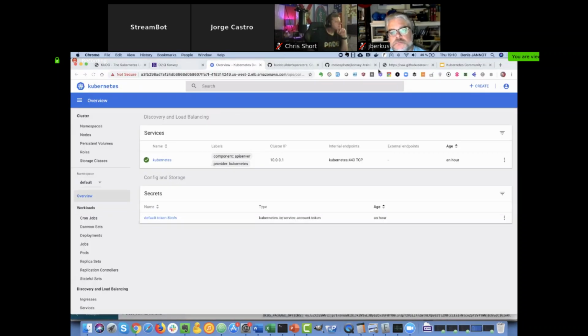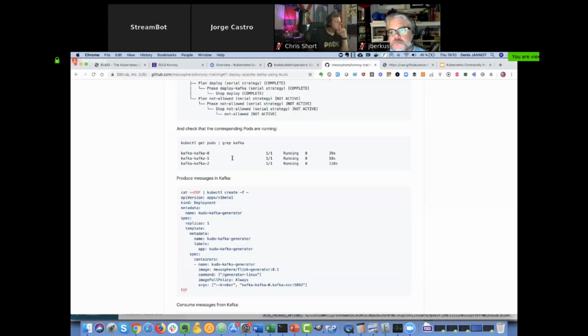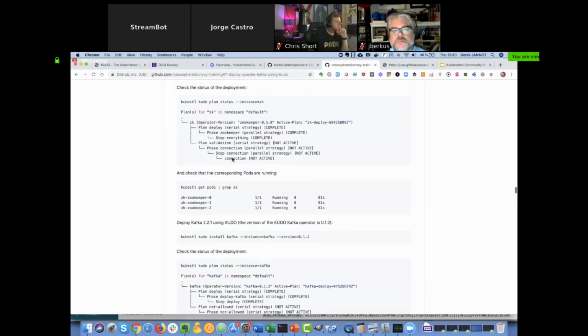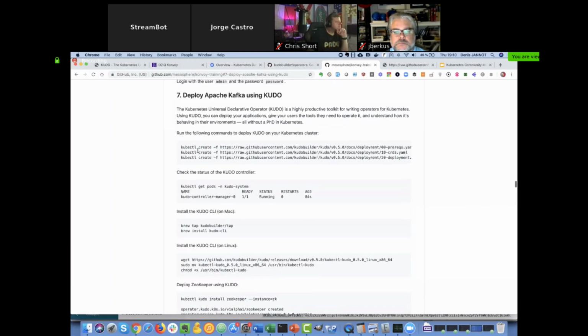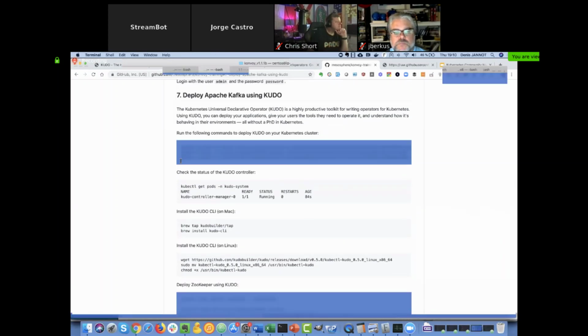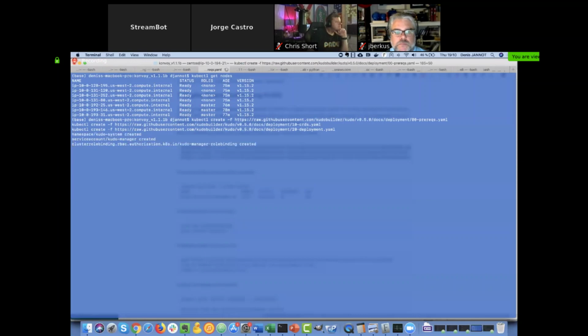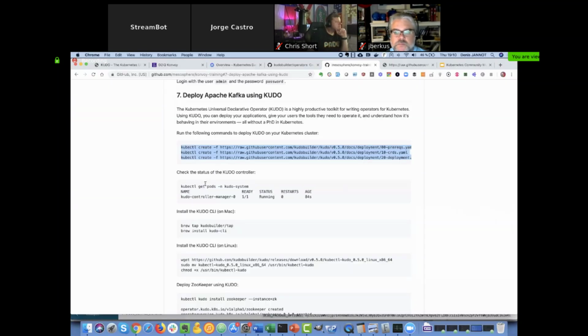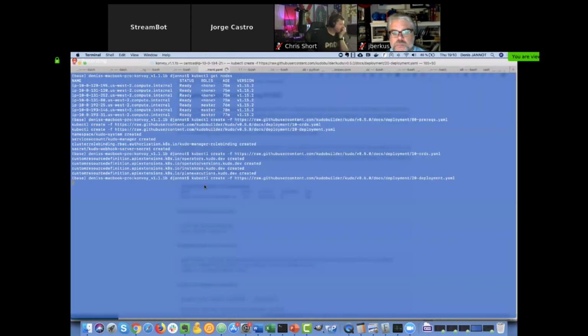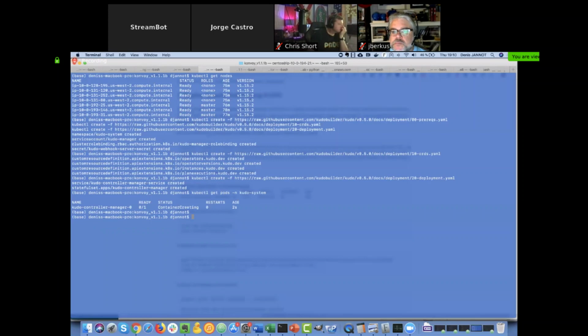So thank you. Hi everyone. I have this cluster in 1.15.2 running with nothing deployed there. Like Jared said, one of the nice things with Kudo is that you get a single controller that you use for all the different instances of all the different services you want to deploy with it. You just deploy this single controller. It's very easy. It takes perhaps a minute or two, or even less, like 30 seconds, and you get your controller up and running in your Kubernetes cluster.